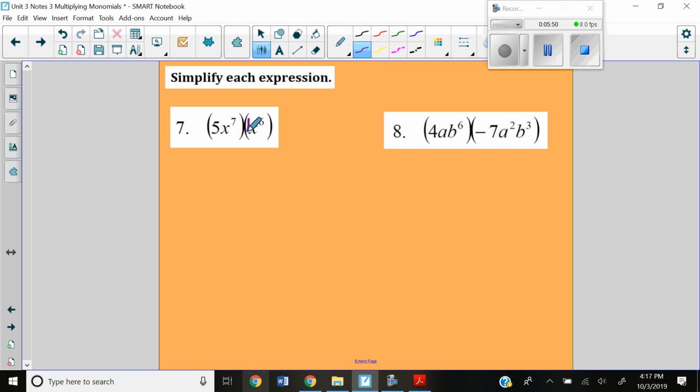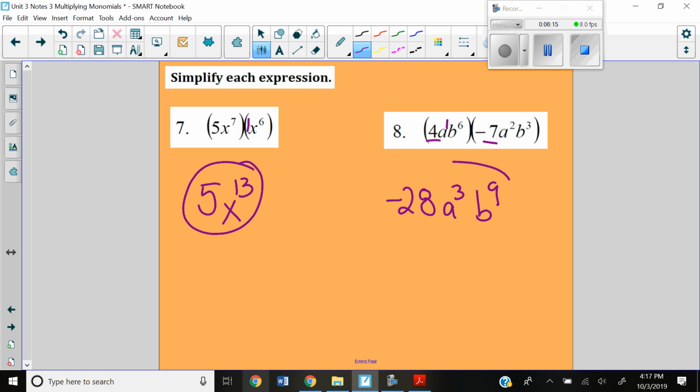So I have a 1 as a coefficient here. So 5 times 1, I end up with 5. And I'm going to add my exponents to get 13. Not too bad, ladies and gentlemen. All right, so my 4 and my 7, remember, multiply coefficients. So that becomes a negative 28. Here I have an a to the 1st, so I get a to the 3rd, and b to the 9th.